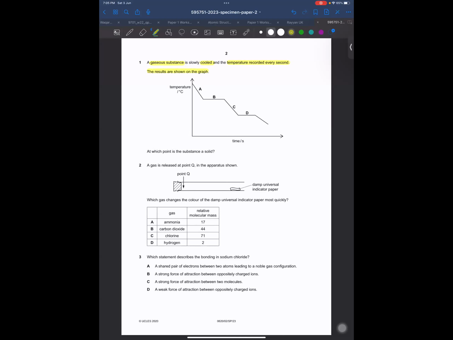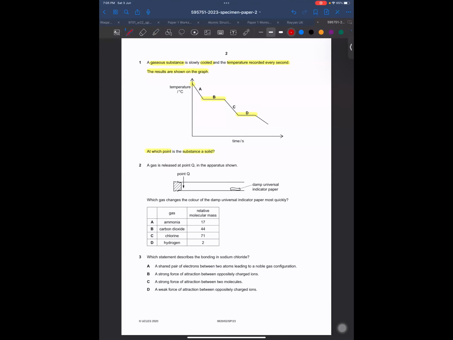You can see there are two state changes. If you talk about the heating curve, first the solid changes to liquid, and then liquid changes to gaseous state. And if you talk about the cooling curve, then gaseous state changes to liquid, and the second state change would be liquid to solid. They are asking at which point the substance is solid.